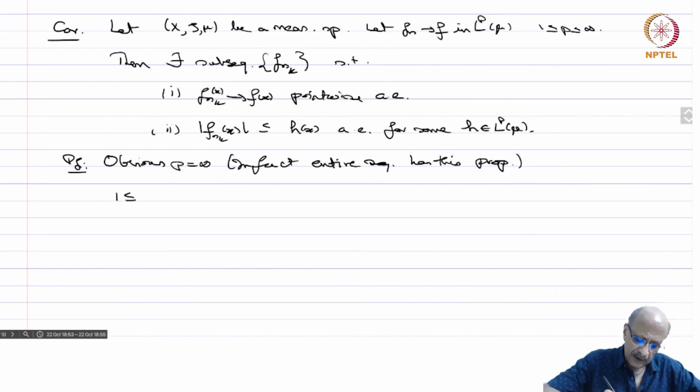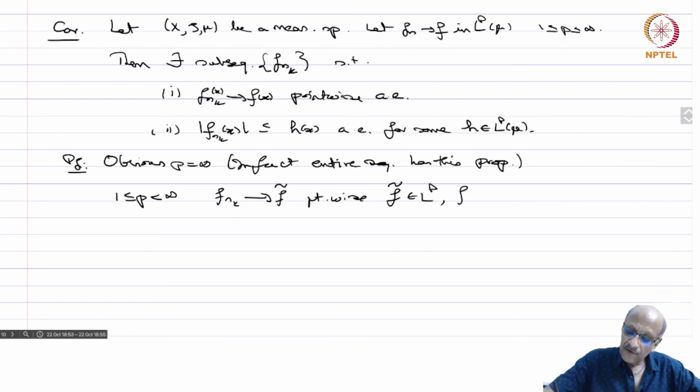So if 1 less than or equal to p less than infinity, then we saw there exists an f_nk which converges to f tilde pointwise, and f tilde is in L^p, and f_nk converges to f tilde in L^p(mu), of course.